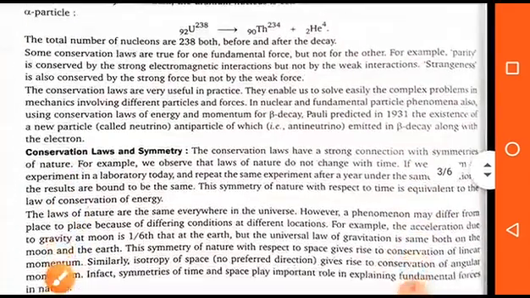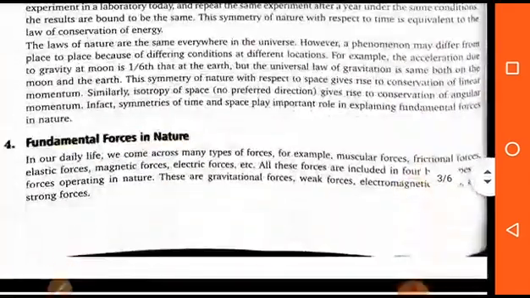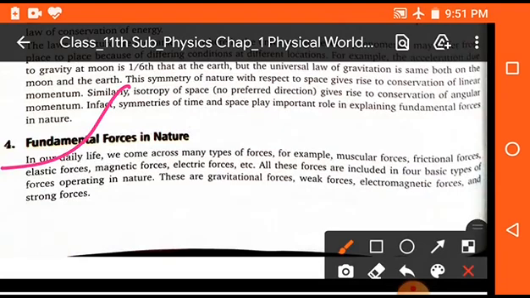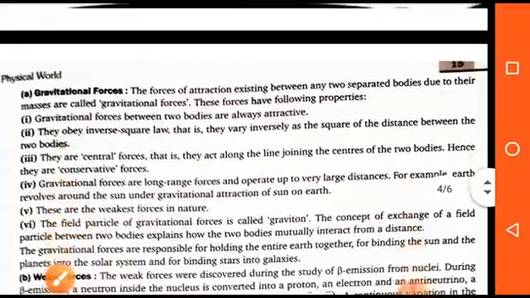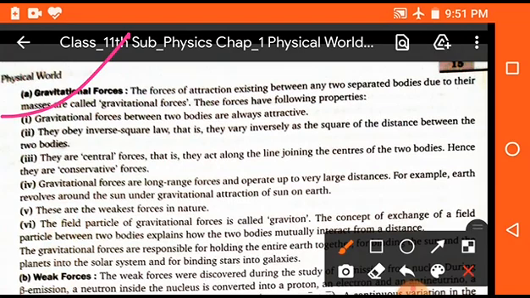Clear? Okay students. Now, fundamental forces in nature. Students, this is an important topic, and in this topic we will discuss some fundamental forces which are working in our nature and the relation between them. So first is gravitational force. The force of attraction existing between any two separated bodies due to their masses is called gravitational force. This is the definition of gravitational force.